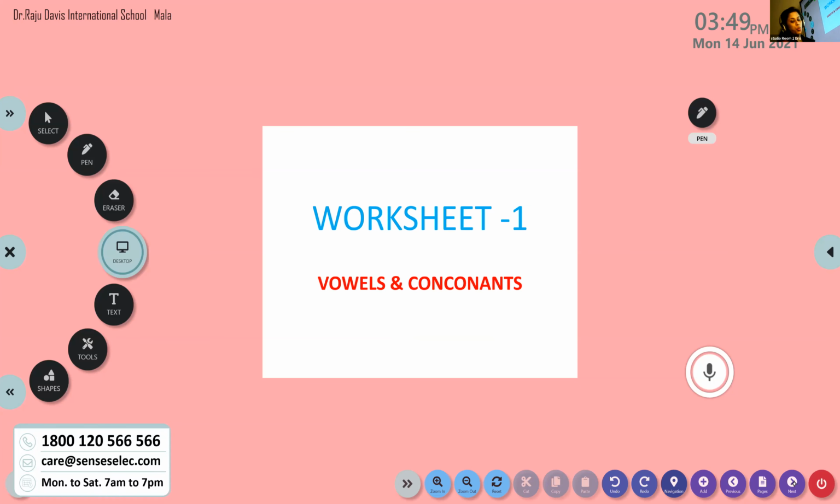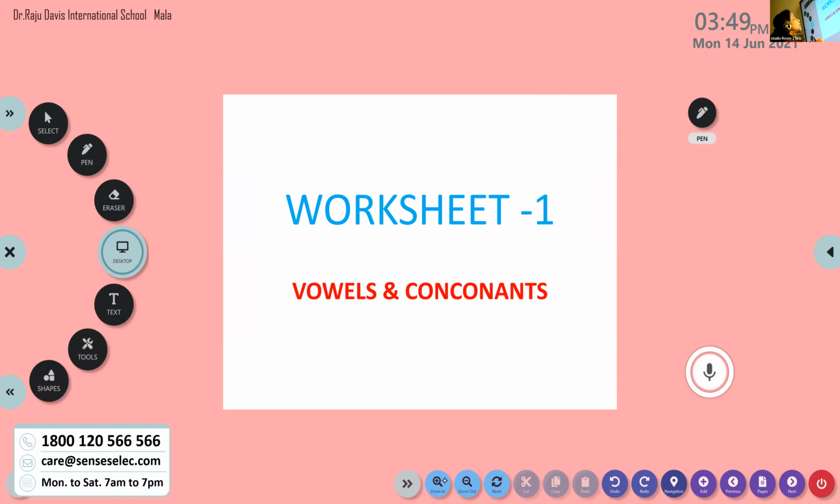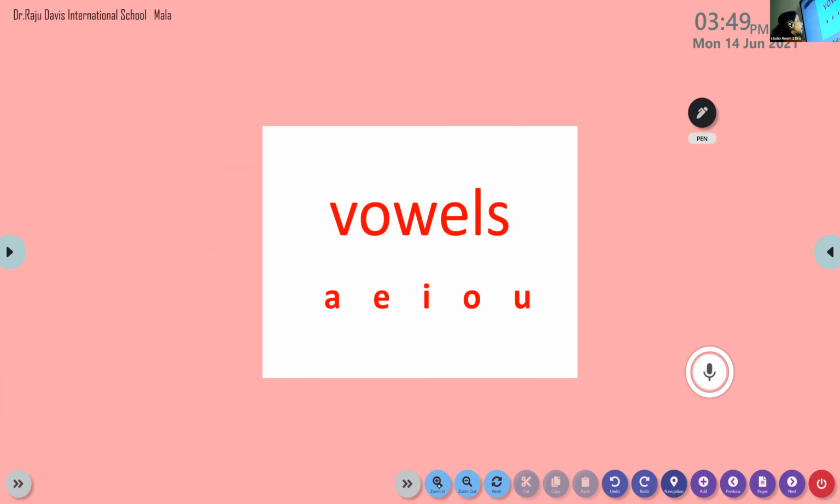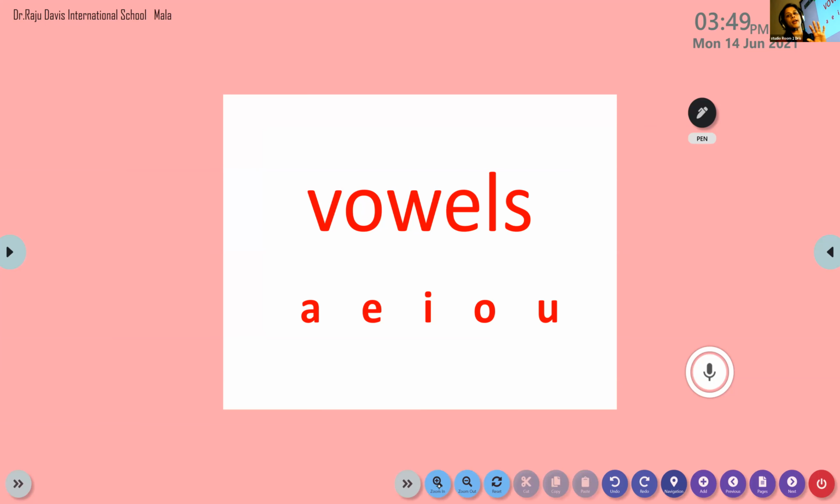We are in worksheet 1, that is vowels and consonants. We are familiar with these vowels. We know that it is like 5 fingers. There are 5 vowels in the English alphabet: A, E, I, O, and U. Clear? A, E, I, O, U.